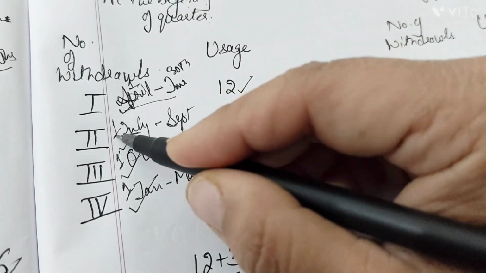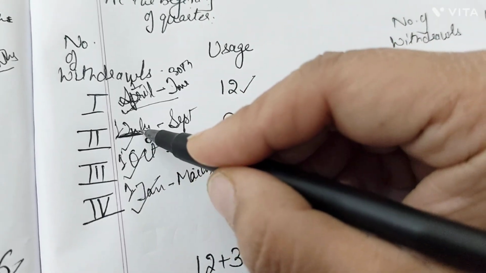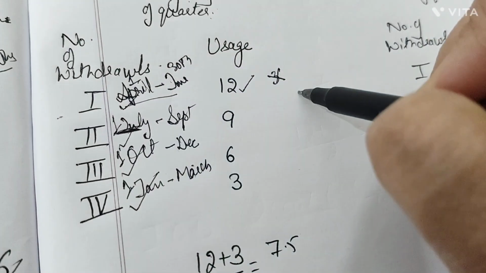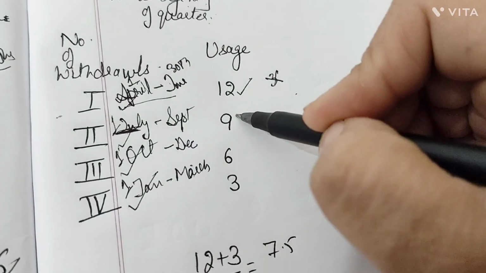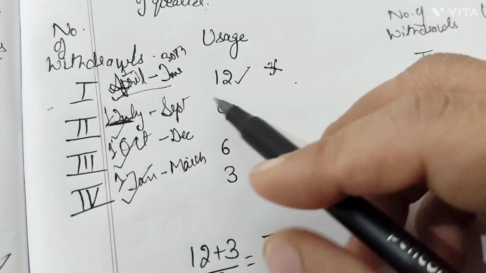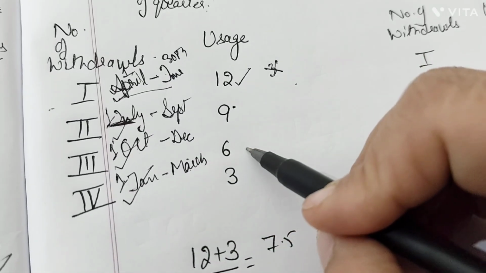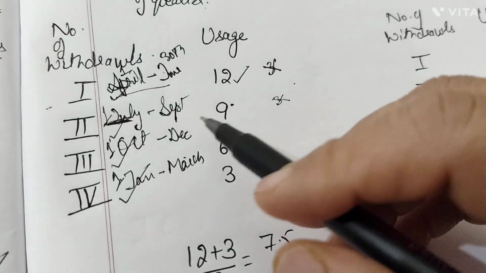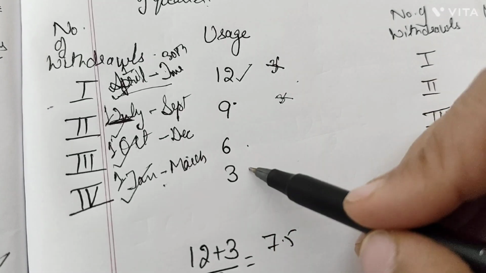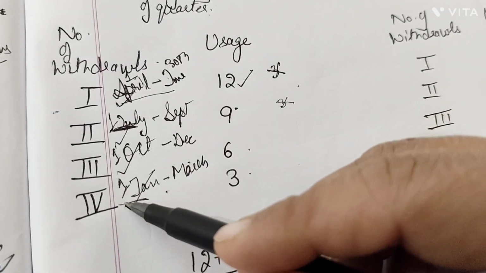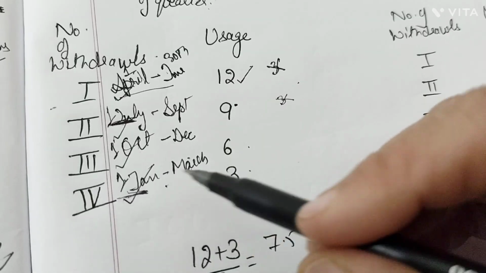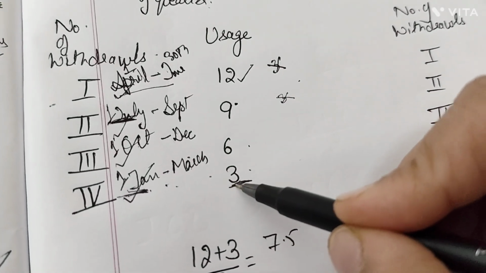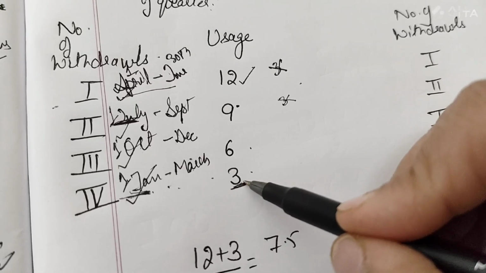When he makes a withdrawal on 1st of July, 3 months have gone because the first quarter has ended, so the second withdrawal can be used for 9 months. The third withdrawal can be used for 6 months, because 3 more months have been lost. The last one would be used only for 3 months because it is made on 1st of Jan. So Jan, Feb, March, only 3 months are left to make use of the last withdrawal.